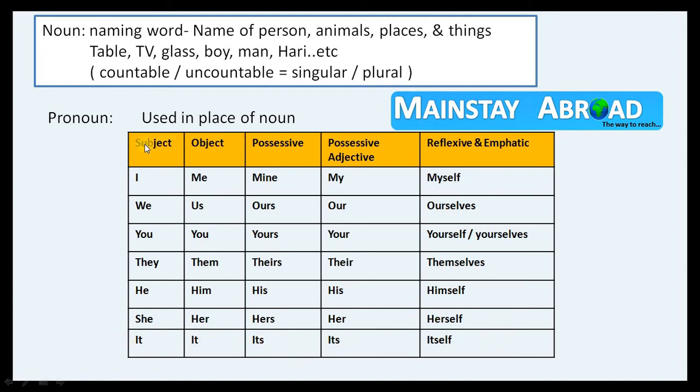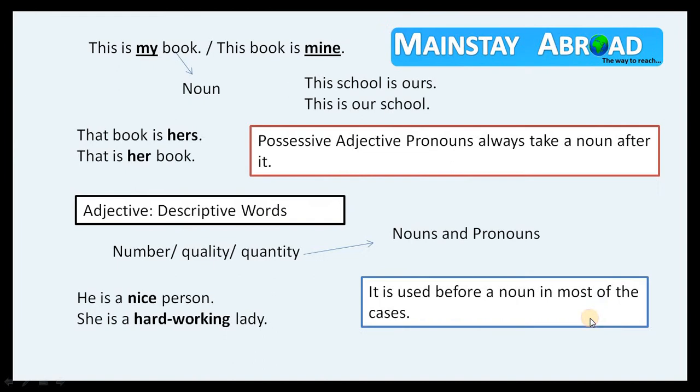Yes, so it has a particular meaning in your original language, and this is a very important table because we have to use all these words in our day-to-day speaking in English.